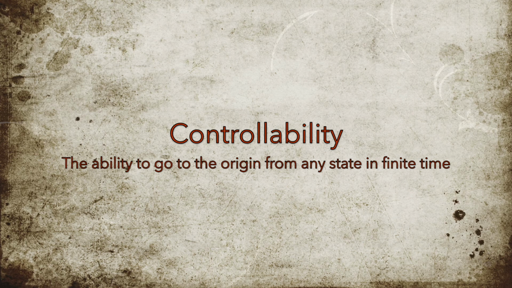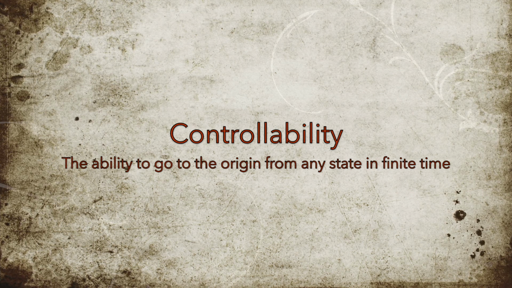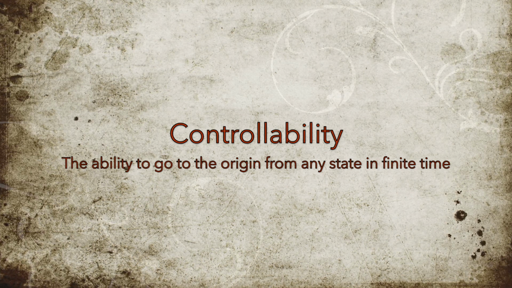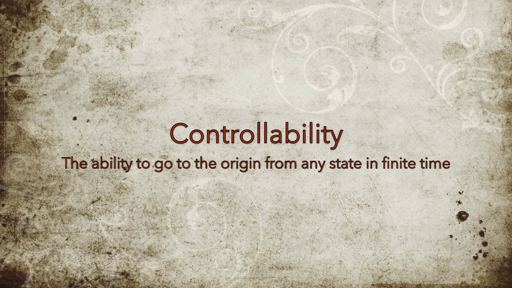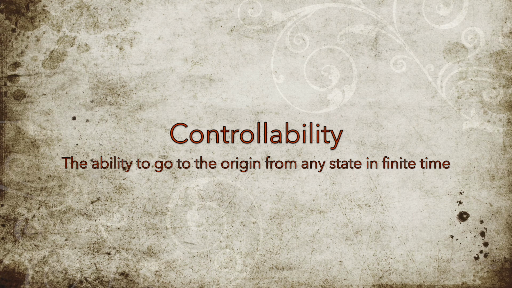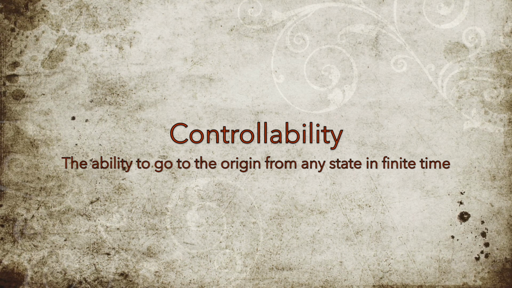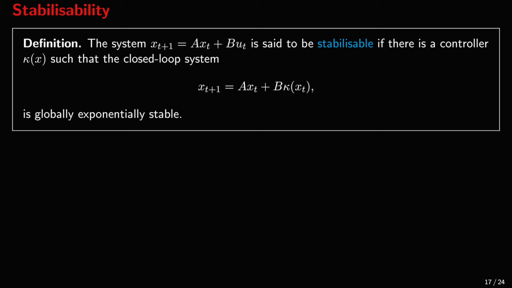But sometimes controllability is too much to ask for as well. Maybe our system can reach the origin only asymptotically and not in finite time. We shall now introduce a third, weaker notion.